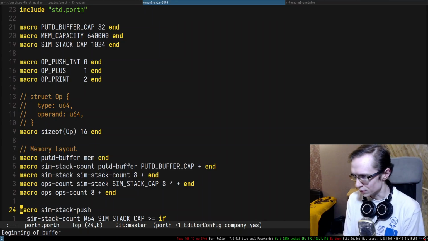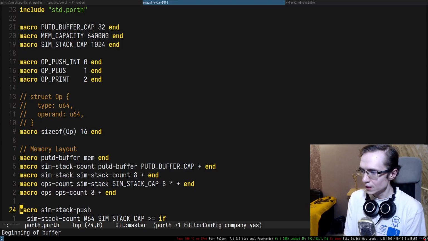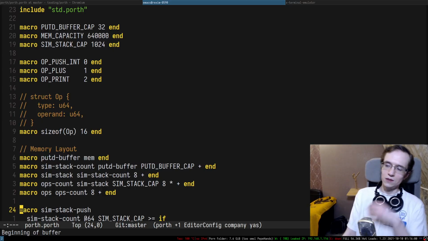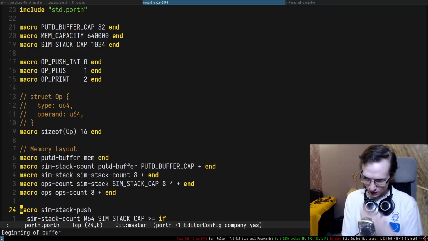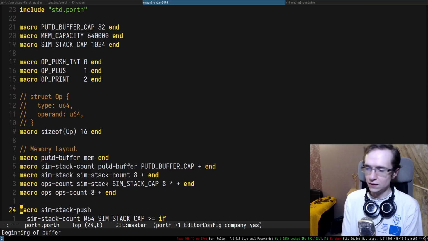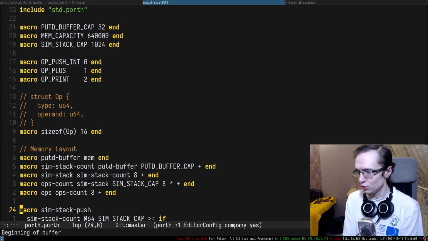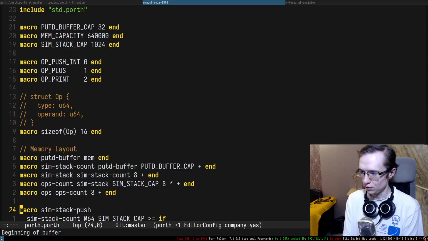Does anyone have any topic? I was coding in Porth for fun, and why is there and or not but not Zor? Because I never needed it, and I only add operations that I need. So once I need Zor, I'll implement it. So the compiler is not finished yet, so I'm sorry.